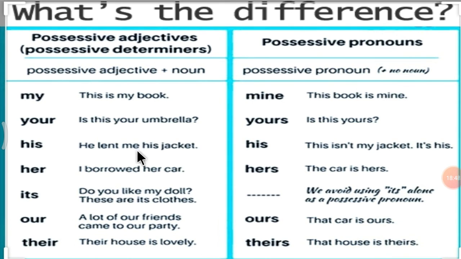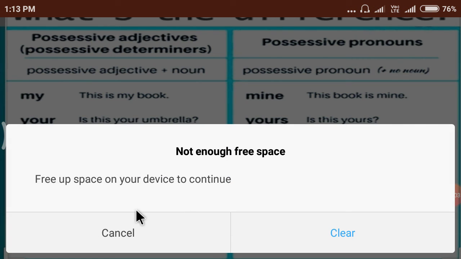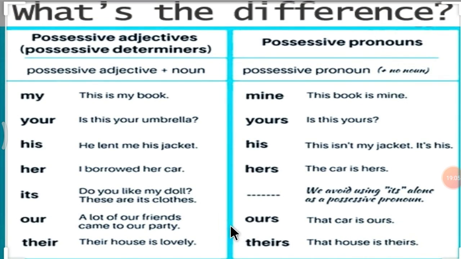His. He lent me his jacket. This isn't my jacket, it's his. Her. I borrowed her car. Hers. The car is hers. Its. Do you like my doll? These are its clothes. We avoid using its alone as a possessive pronoun.